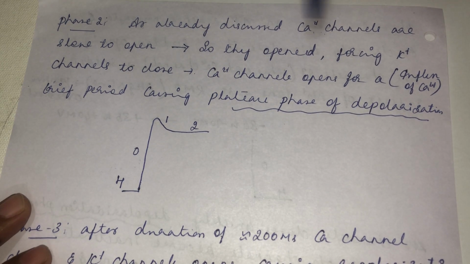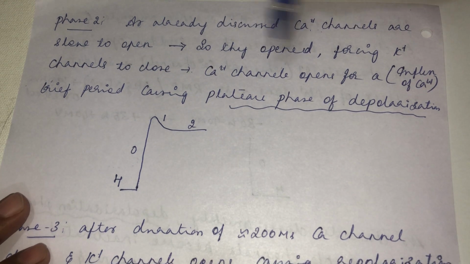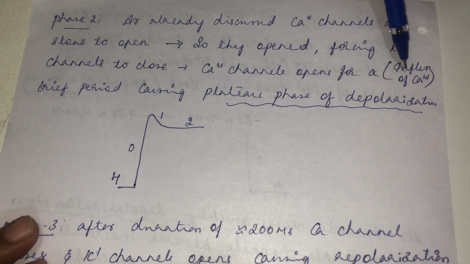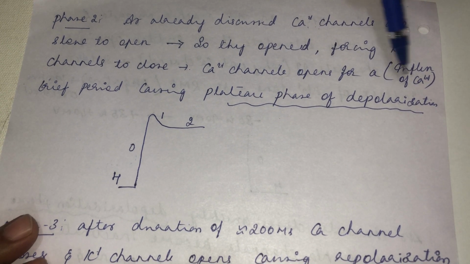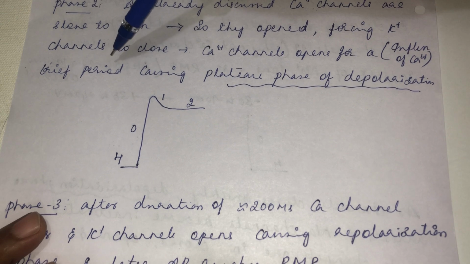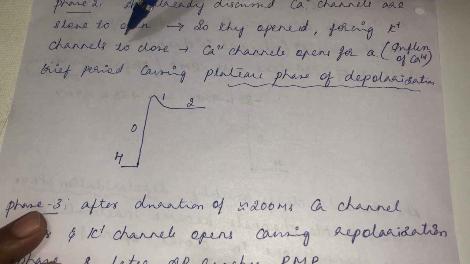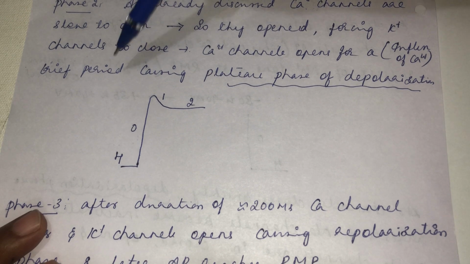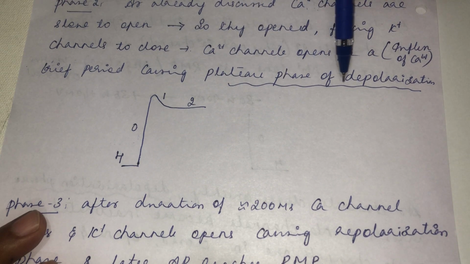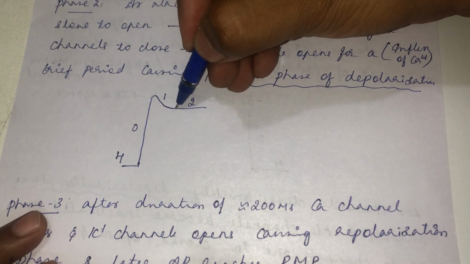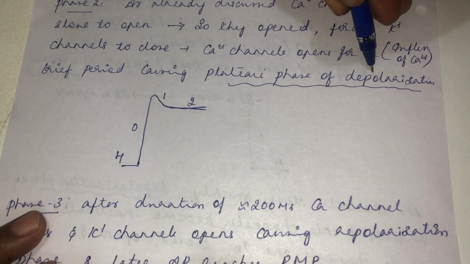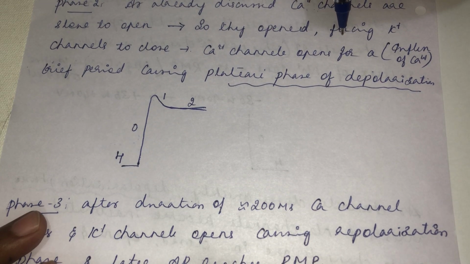So as already discussed, calcium channels are slow to open, so they open, forcing the potassium channel to close. Once this calcium channel opens, there will be an influx of calcium for a brief period, since it will be open for 200 milliseconds. It is slow to open, and it is also slow to close. So for a brief period the influx of calcium causes the plateau phase of depolarization of the action potential, due to opening of the calcium channel.